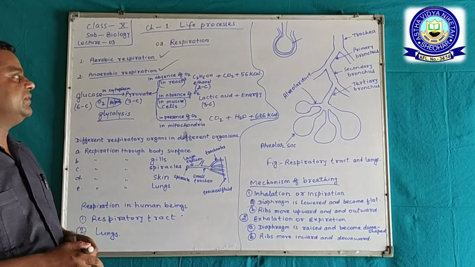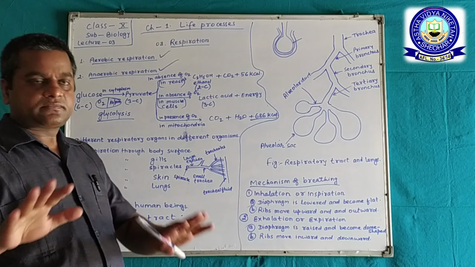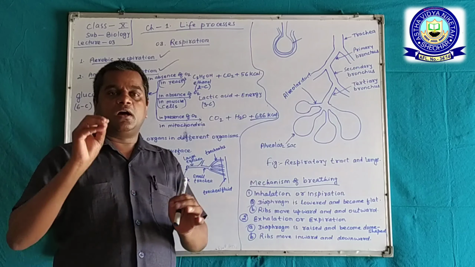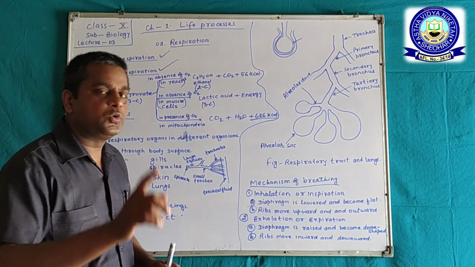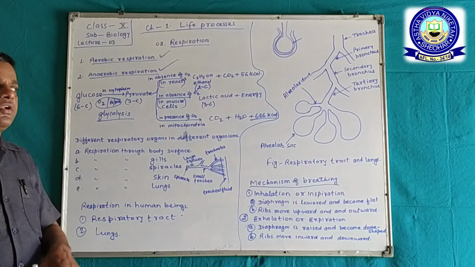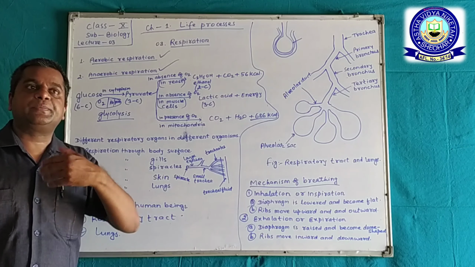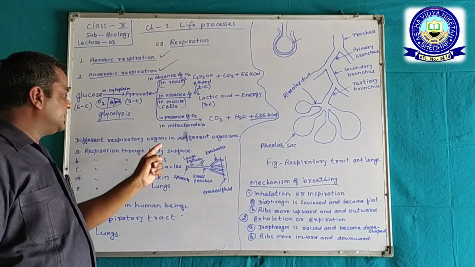Now some respiratory organs. First is respiration through the body surface. As an example, we take the amoeba. Amoeba respires through its body surface. There is no special organ to take in oxygen and expel carbon dioxide, so it is the body surface.